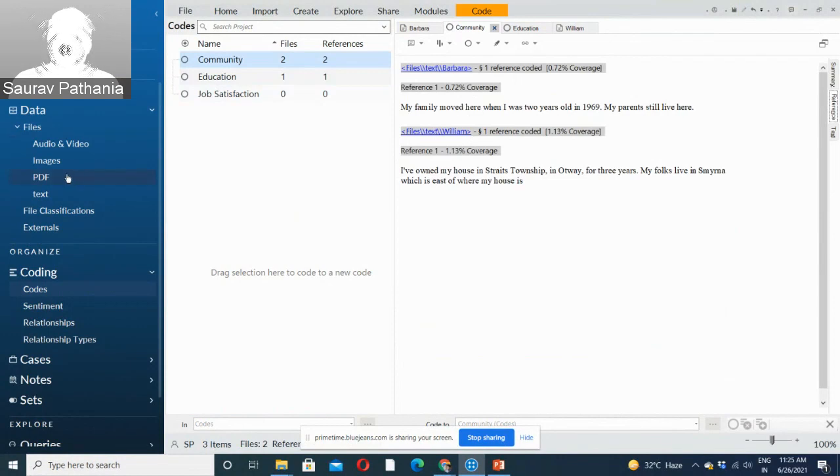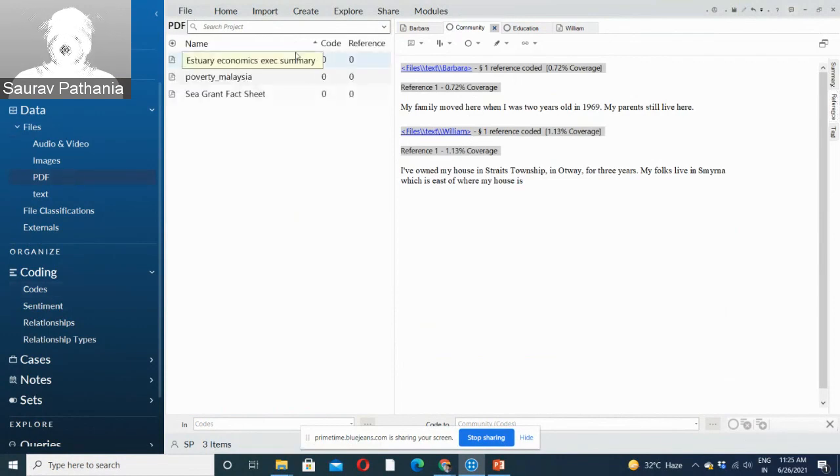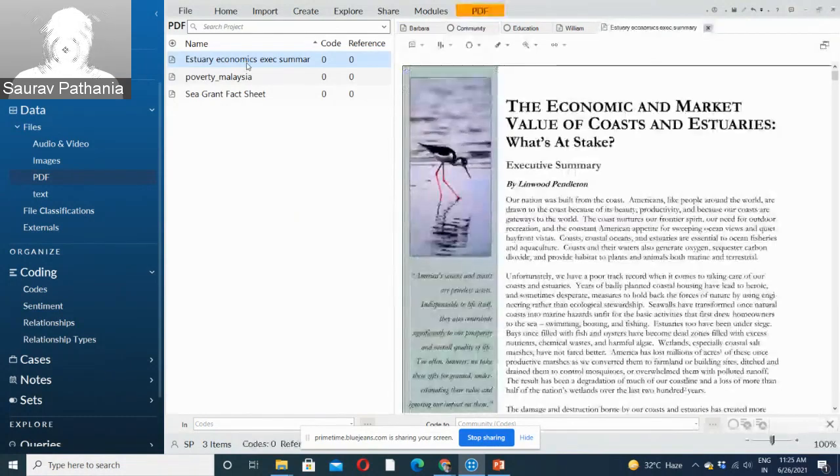In the same way as we work for text files, we can work on PDF files also. So I'm just going with the manual thing. Let me just come to the automation, what we can do inside NVivo. I will come to that also. So for PDF files, any text which is built inside a PDF can be coded the same way as we did for a text file. But sometimes a PDF contains images and tables also, which cannot be coded as text.